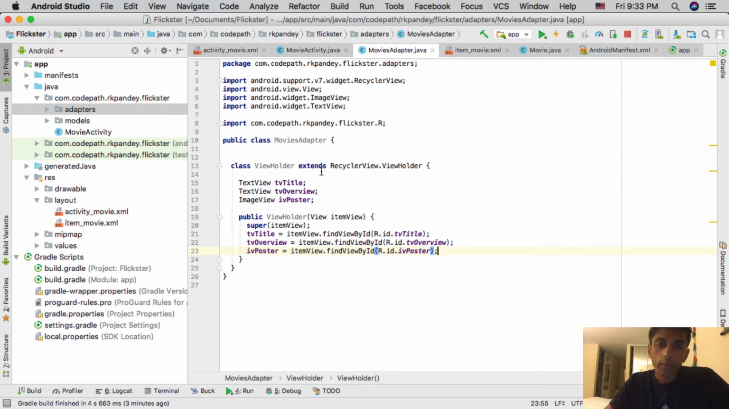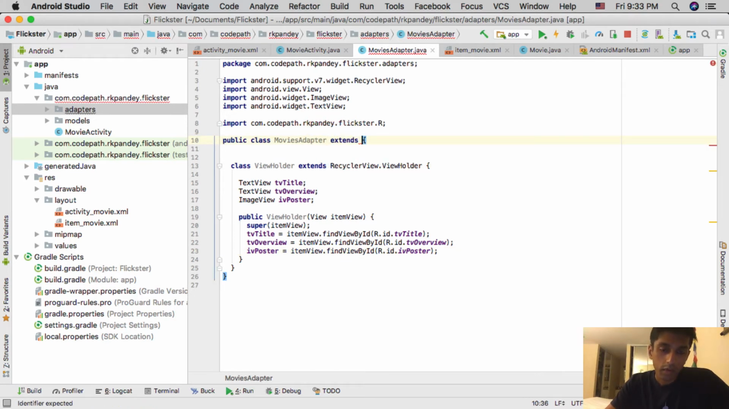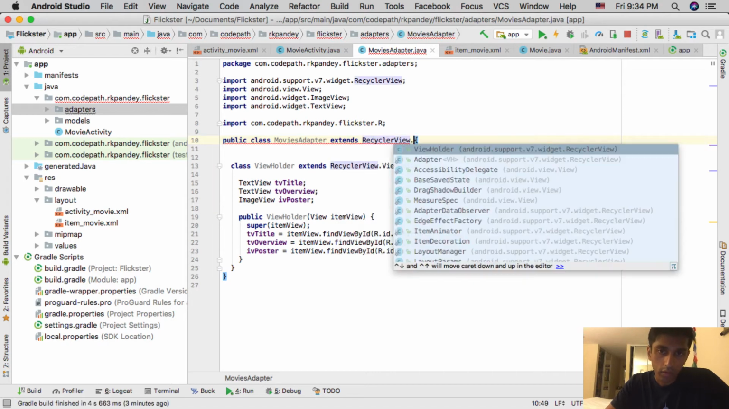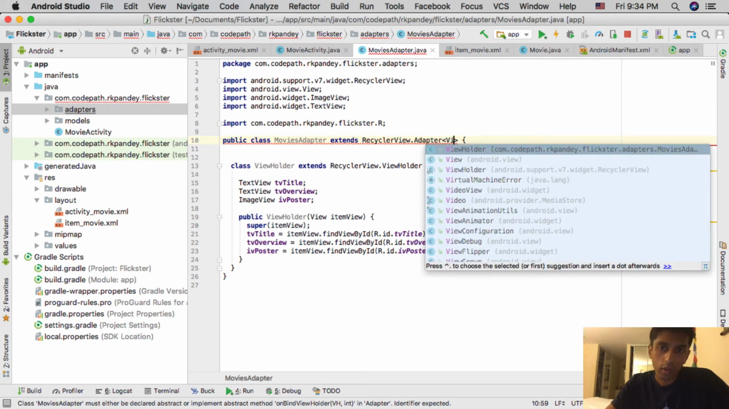Great. So now that we've defined this view holder, which is a representation of an individual row in our RecyclerView, we can actually reference this in our adapter. So now that we have that, you can go into the MoviesAdapter, extend the default RecyclerView adapter class, and this class is actually parameterized by the view holder. So I want you to reference the view holder that we've just defined.